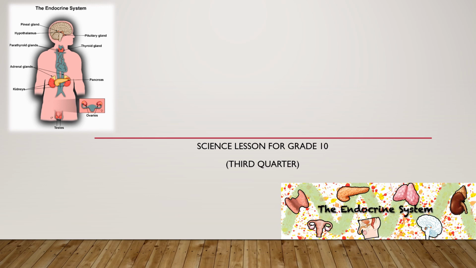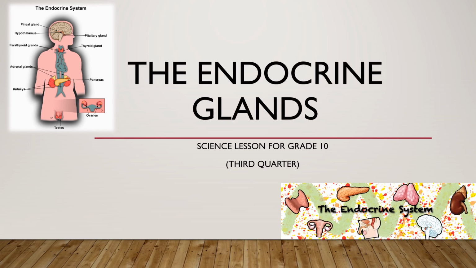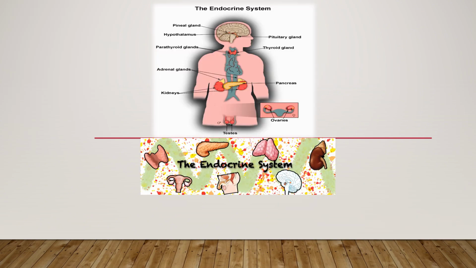Hi there, students! For today's lesson, you will be learning about the endocrine glands. The endocrine system is a network of glands and organs located throughout the body. Your endocrine system is in charge of creating and releasing hormones to maintain countless bodily functions.